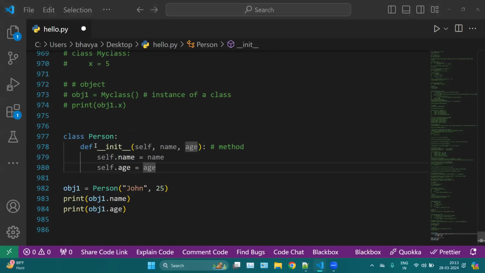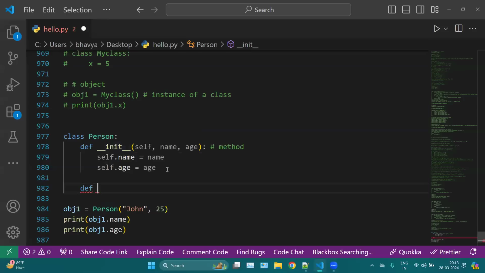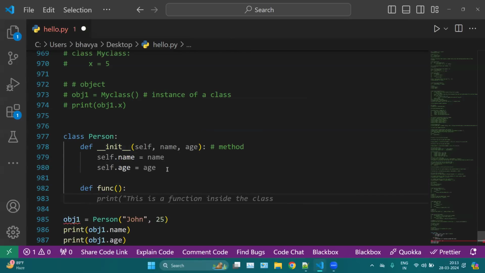Now, what is the use of this init? What is the use case of init? Init is a function which is used to assign values like name or age. And whenever you are using init, it means you are initializing this particular function. Init means initializing. So now let's think of another function here. Let's say def func. We have this function here, and the purpose of this function is to print this one.